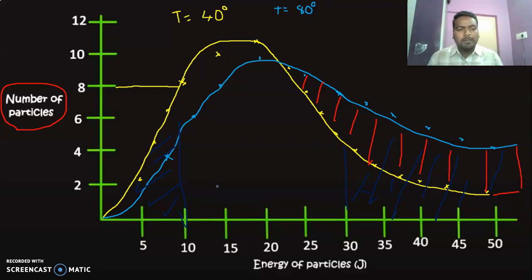As I told in the beginning, not all the molecules can possess the same energy. So some fractions of molecules possess different energies. That can be expressed by using a graphical notation. So this graph is called the Maxwell Boltzmann distribution curve. And this is a Maxwell Boltzmann distribution curve of number of particles versus energy of particles.